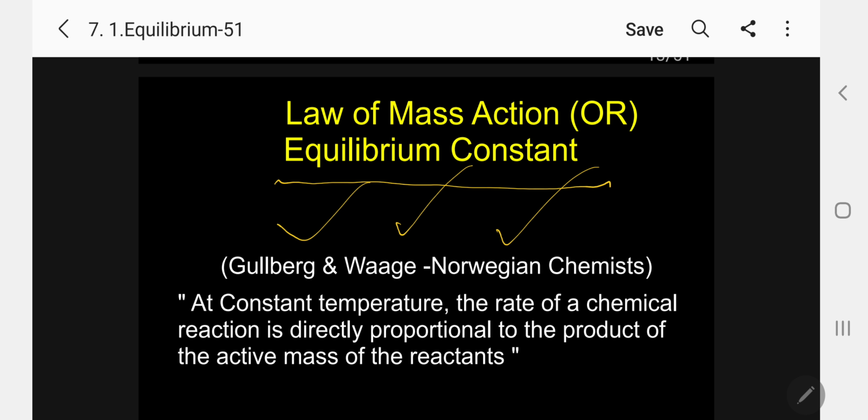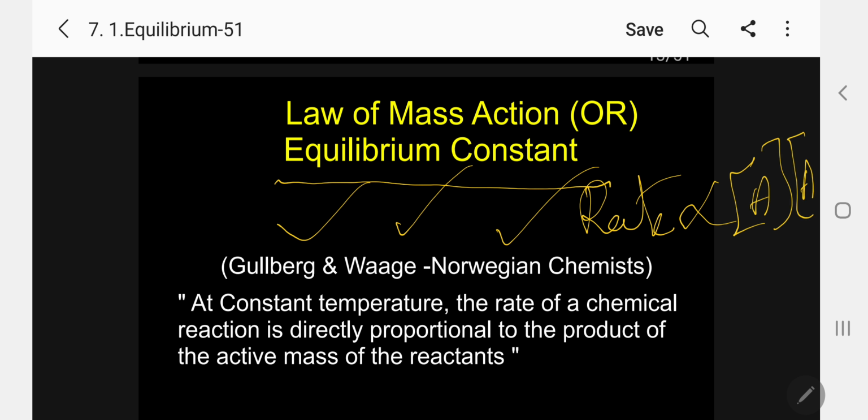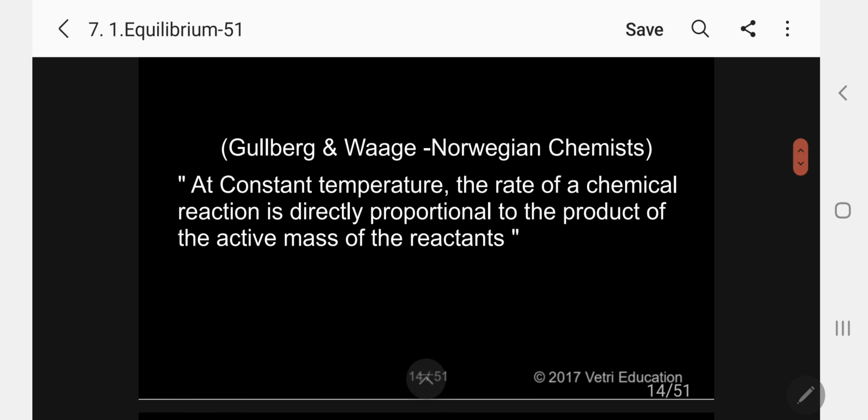Kindly follow. The rate of a chemical reaction is directly proportional to the product of the active mass of the reactants. Suppose A and B are reactants, the rate is directly proportional to the product of the active masses of the reactants. Let me explain in detail.